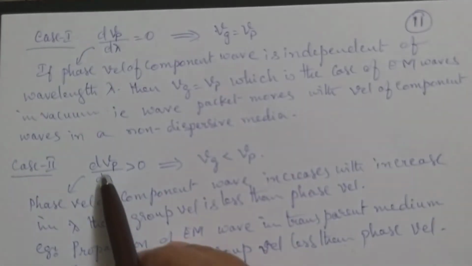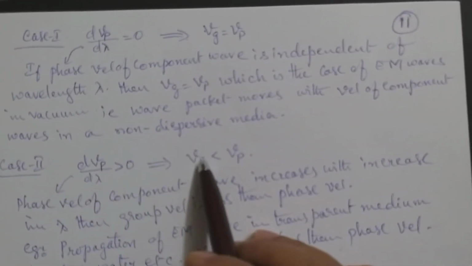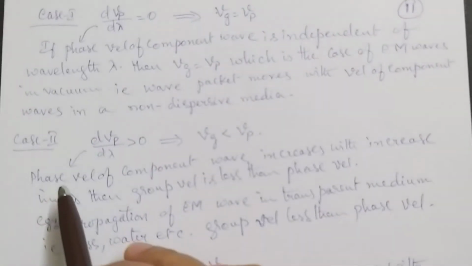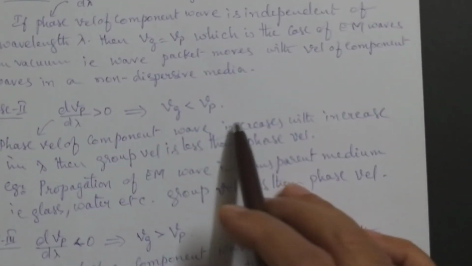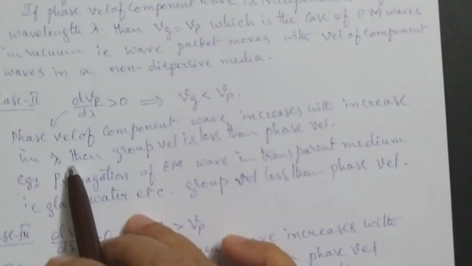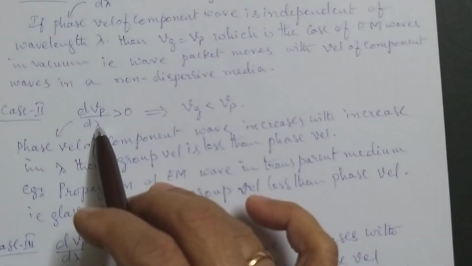Case 2, dVp by d lambda greater than 0, then Vg is lesser than Vp. Vg is lesser than Vp. The phase velocity of the component wave increases with increase in lambda. Okay, so Vp is increasing with increase in lambda.